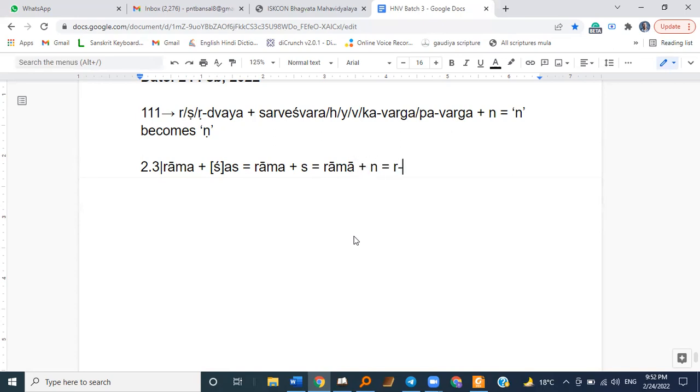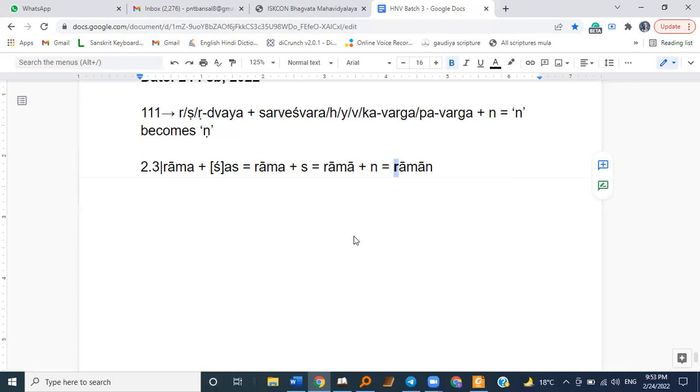I hope you all are coping up with the sutras and trying to memorize them, practicing them. So whenever I'm saying the sutra, you're understanding the meaning and the concept behind it. So we get Raman, okay? Now here, we have Ra as the Purva Nimitta.